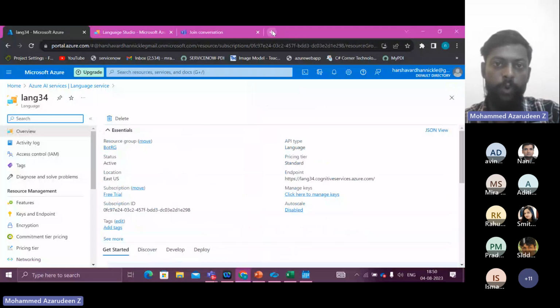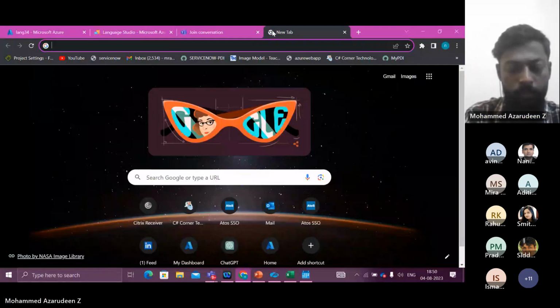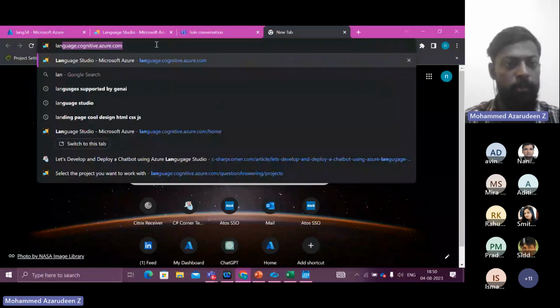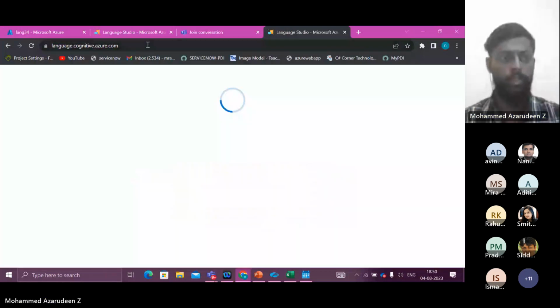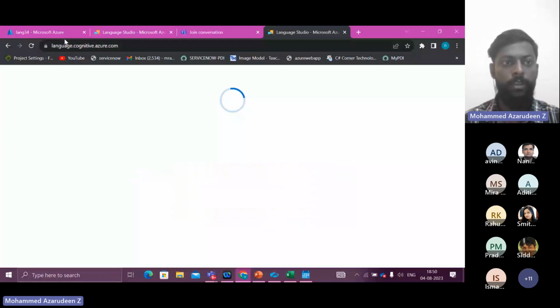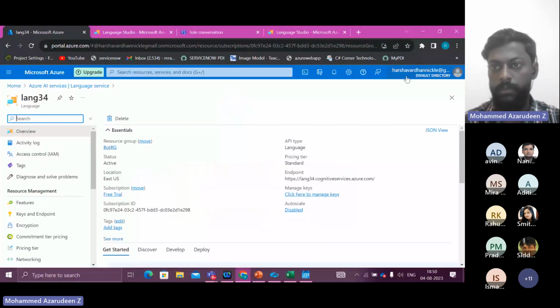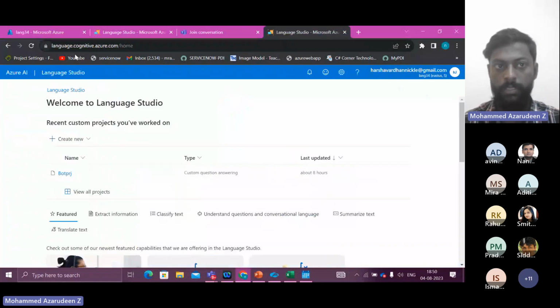Now we have to go to another site, language studio, which is language.cognitive.azure.com. Whatever account you're logged in with here in Azure, let's say I've logged in with this account, the same account should be logged in here also in this language module. Okay, this and this match, right?